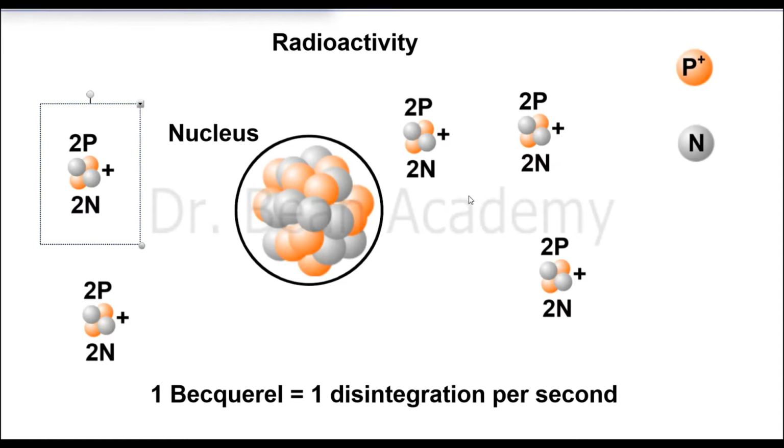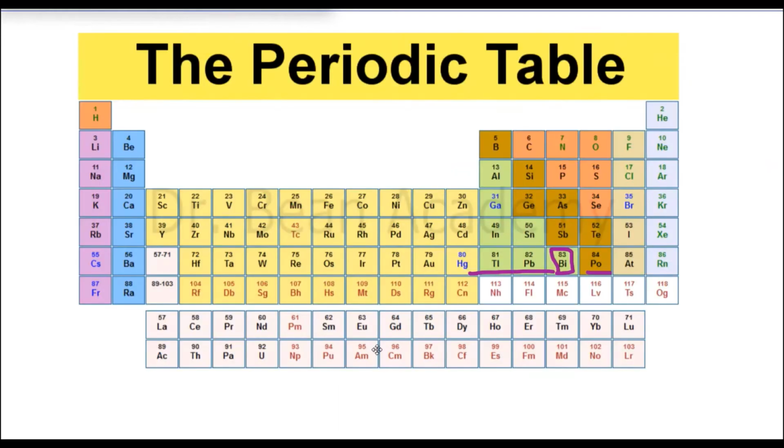And let me remind you one thing, that for every disintegration, it will go back 2 steps in the periodic table. So it will become something else. Every time it will be a new element. Because for example, with the first disintegration, it will emit one alpha particle, so it will lose 2 protons. And then after the second it will emit another alpha particle, so it will lose two more protons. So now it will become another element for each disintegration, and I am talking only about a single atom. So with every step it will move back in the periodic table.